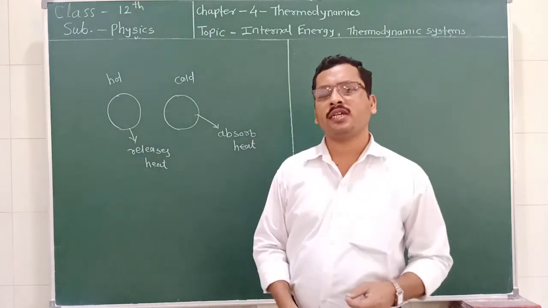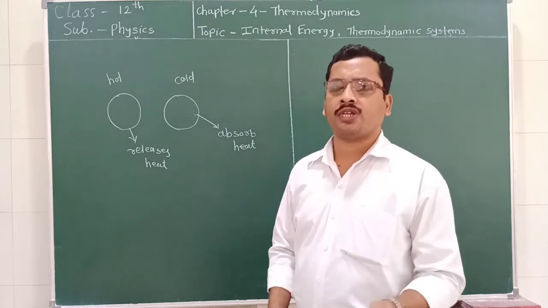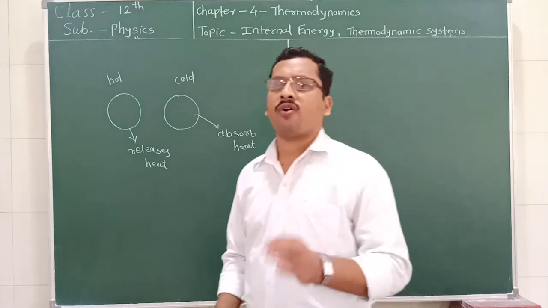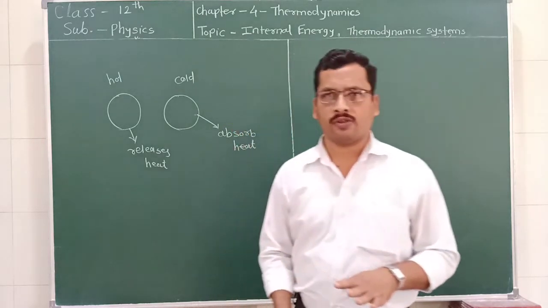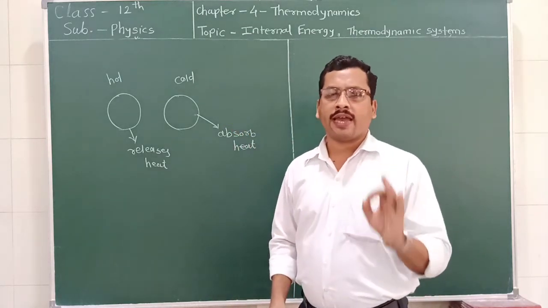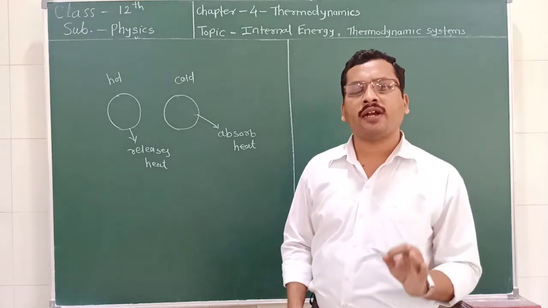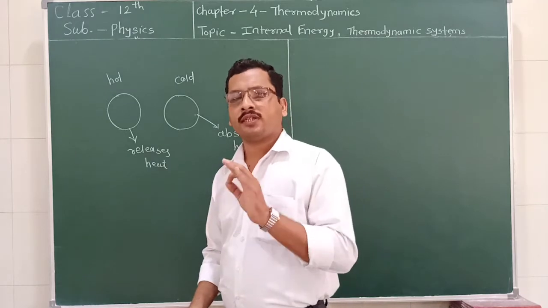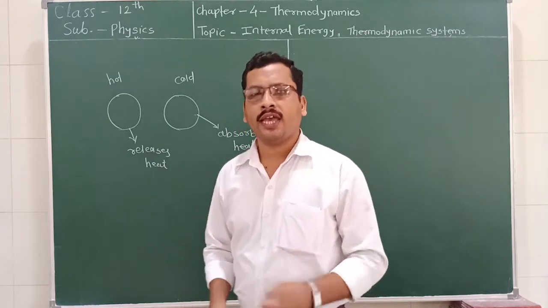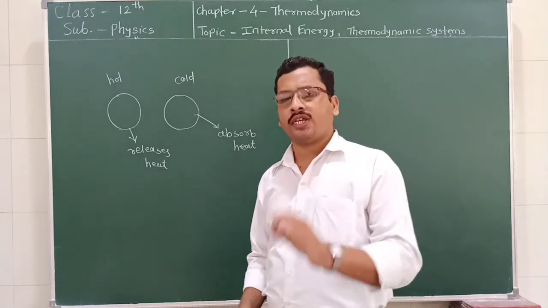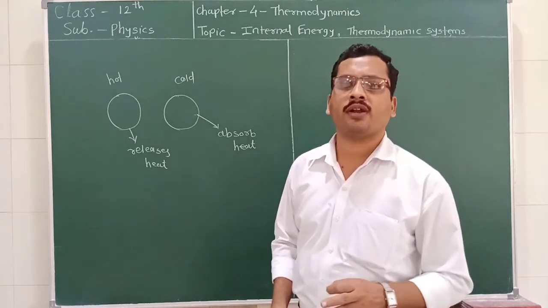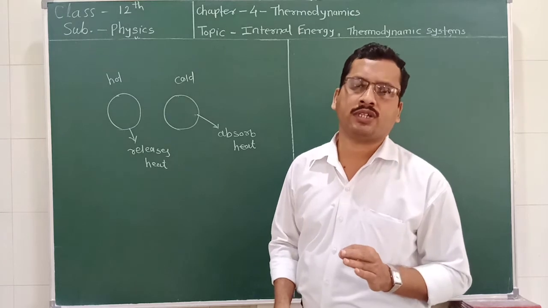Internal energy is the energy associated with the random and disordered motion of the molecules. We know gas, liquid, and solid contain molecules. When the motion of the molecules is random and disordered, the energy associated with such molecules is called the internal energy of the system.